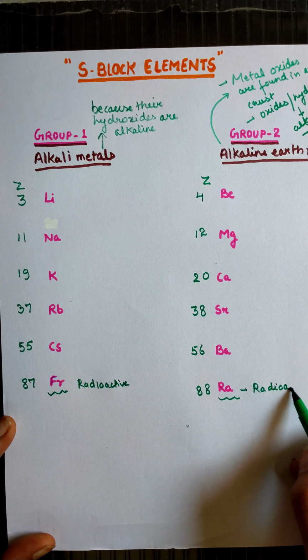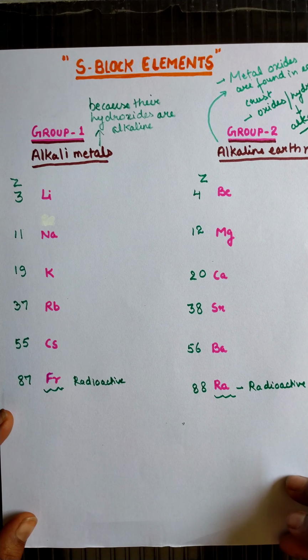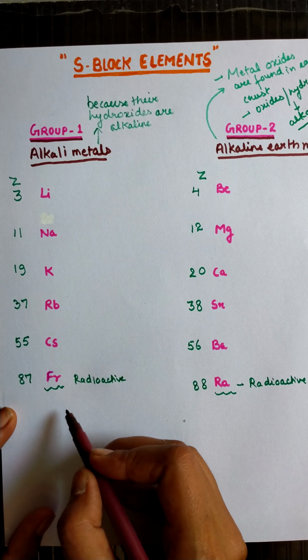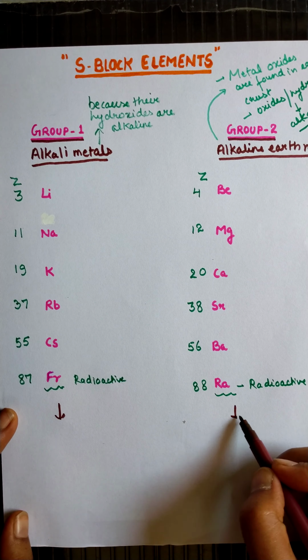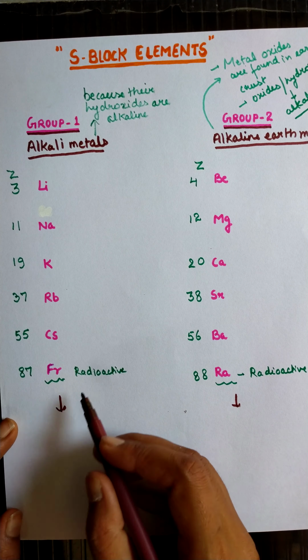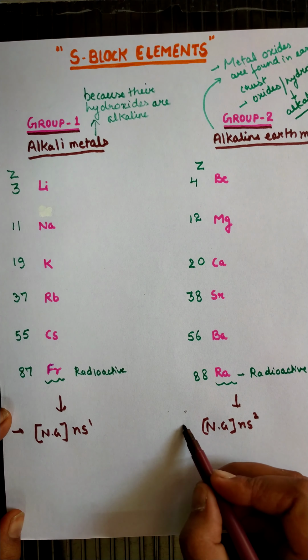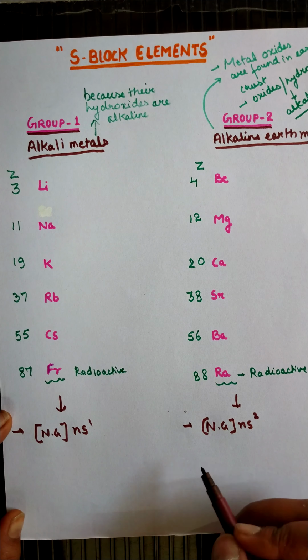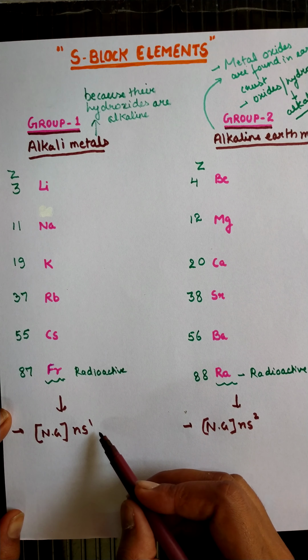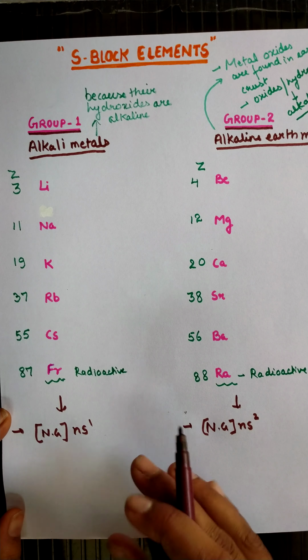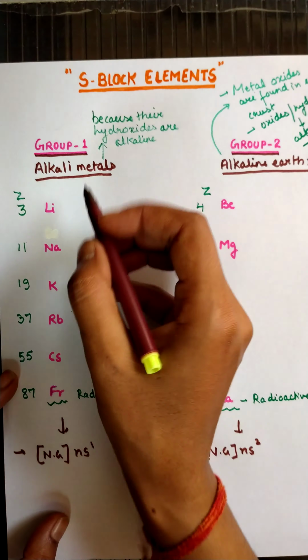Now students, if we write down the general electronic configuration for the group 1 element and the group 2 element, the general electronic configuration is noble gas ns1 and noble gas ns2. So in this way we will see that the outermost valence shell electron moves to the s orbital. Let's try to write down their electronic configuration.